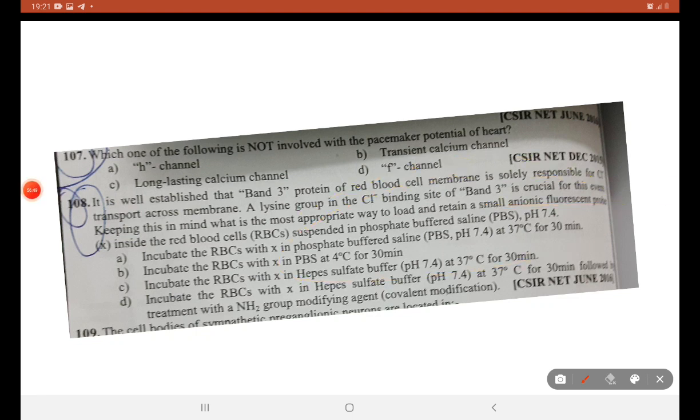Let's read all the options and find the possible option for keeping the fluorescent probe inside RBC suspended in the phosphate buffer solution. Incubate RBC with X. We should know whether it is a phosphate buffer or HEPES buffer. That is a major challenge here.